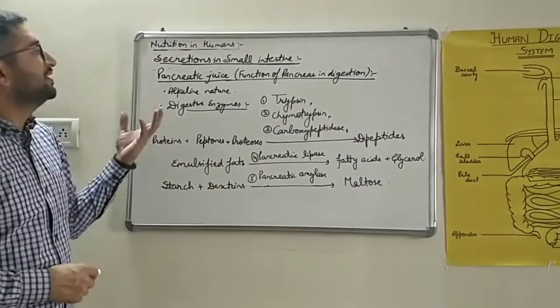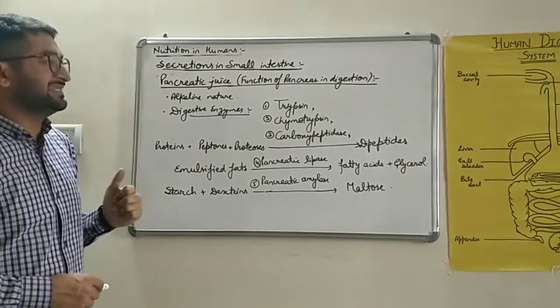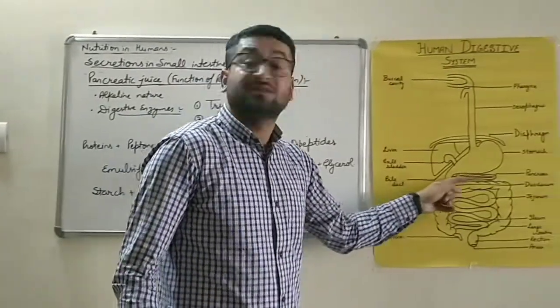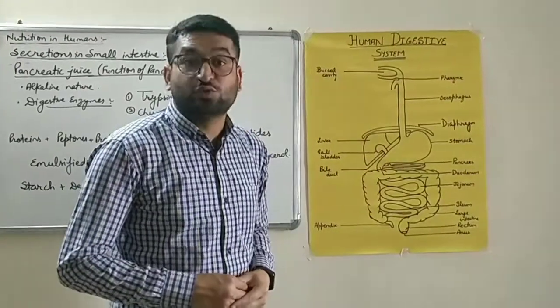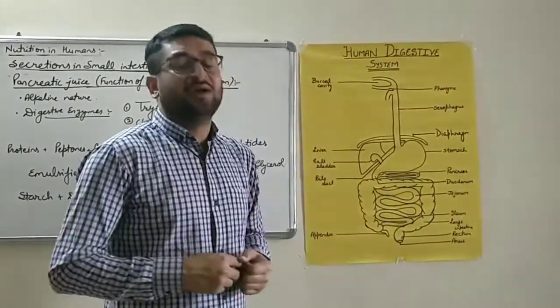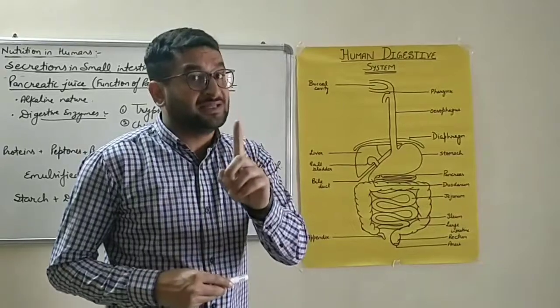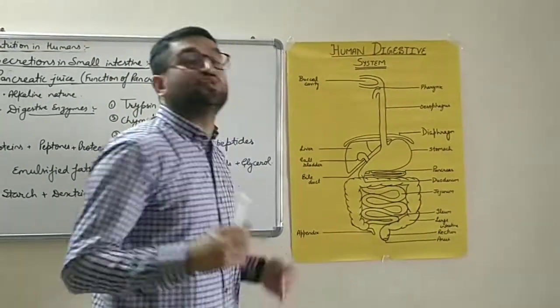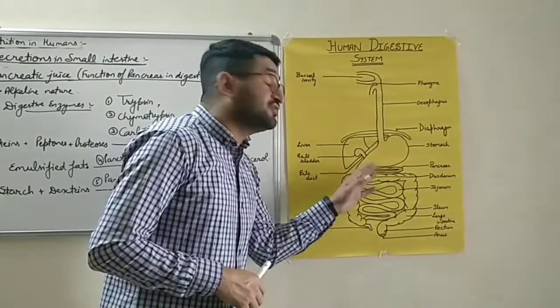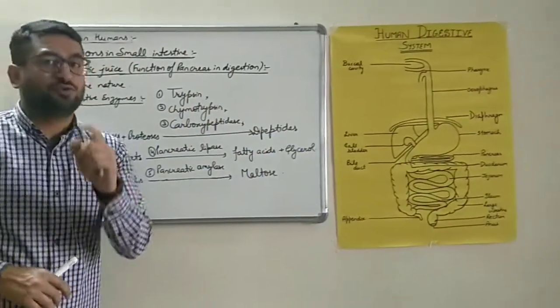Next secretion which is to be secreted in the small intestine is from the pancreas, the third digestive gland. Pancreas also releases a digestive juice which is named as pancreatic juice. That pancreatic juice is also alkaline in nature, just like the bile juice, because the acidic food must be neutralized. The enzymes of pancreatic juice are very important for your board exam.